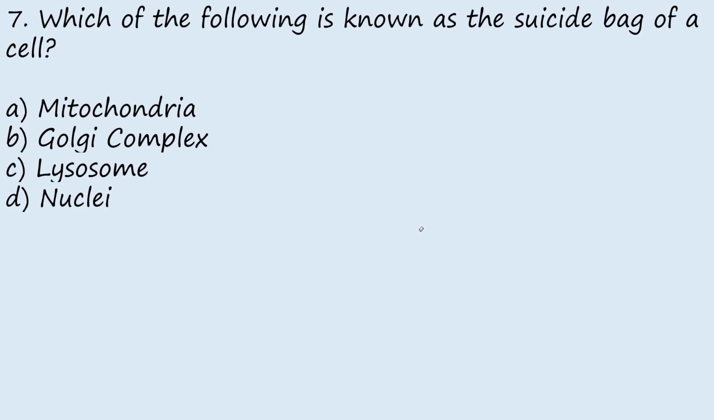Generally in our cells, sometimes unwanted materials get into the cells. And if we don't need them, they need to die. So we have a suicidal bag in a cell that takes care of all those unwanted organisms, kills them, and then destroys them. What gives them that cellular function is that they are rich in hydrolytic enzymes. And the name of this suicidal bag is lysosome. So the answer is option C.